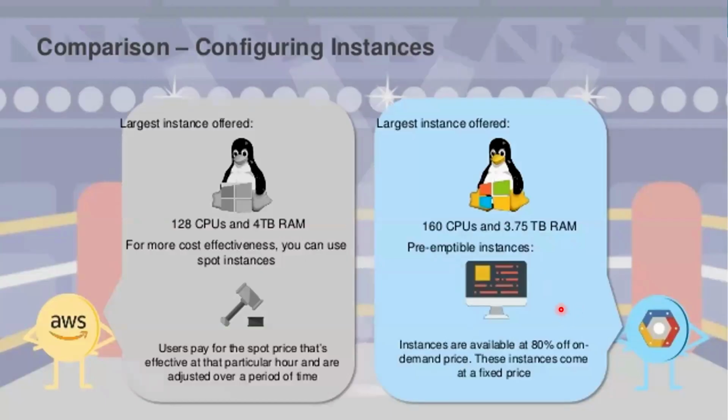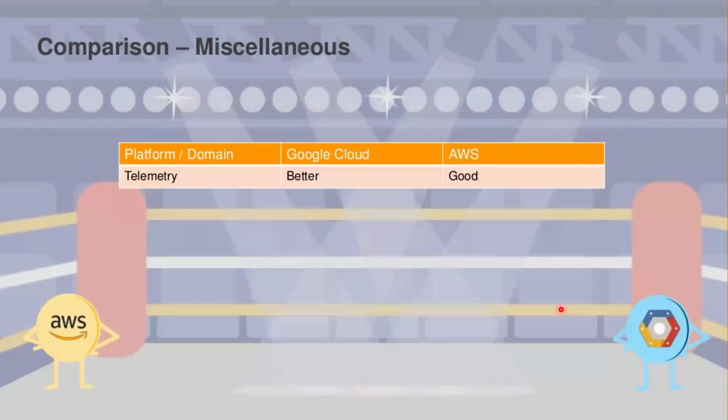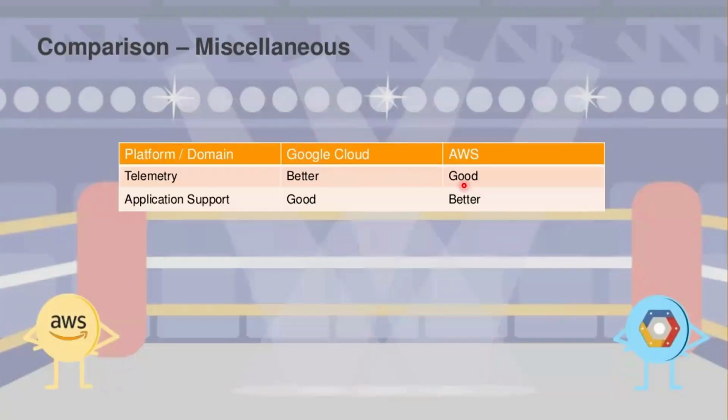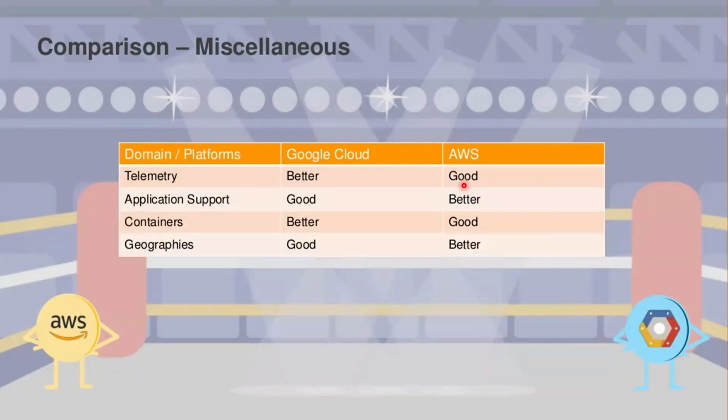Fine. Now look at here, telemetry. There is a service which is better in GCP, good in AWS. Application support, good in GCP, better in AWS. Containers, better in GCP, good in AWS. And geographics, good in GCP, better in AWS. So these are the services available. These are the differences. Clear, everyone?